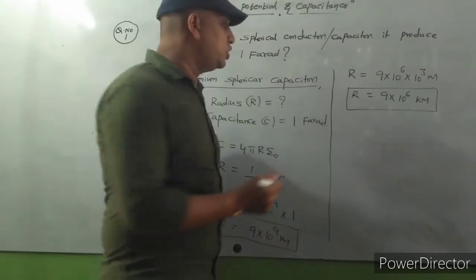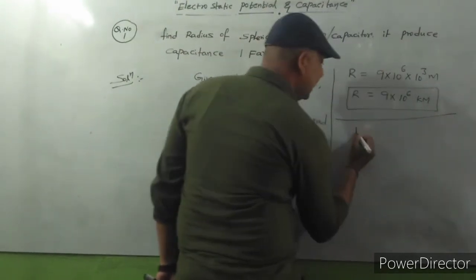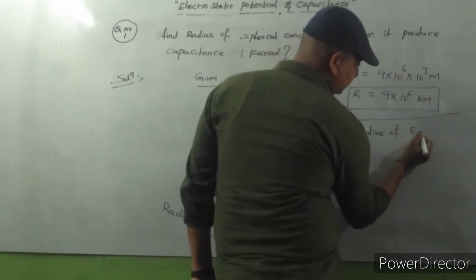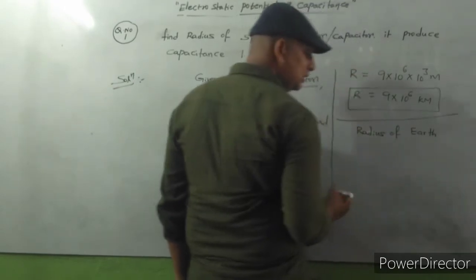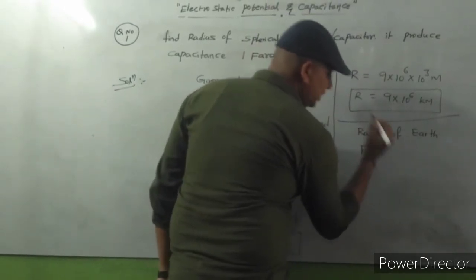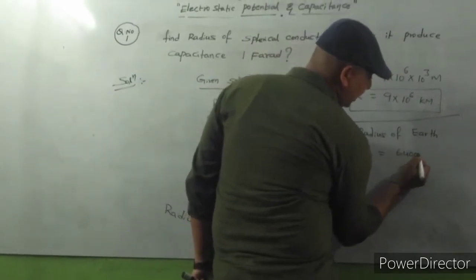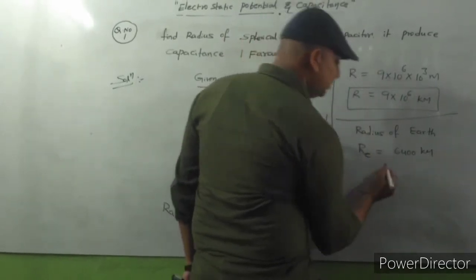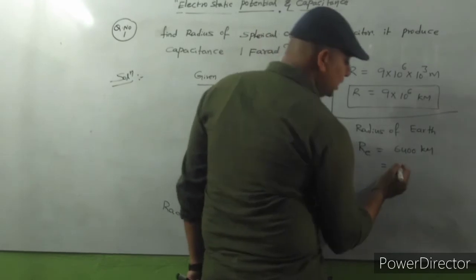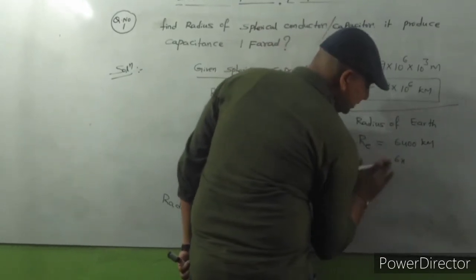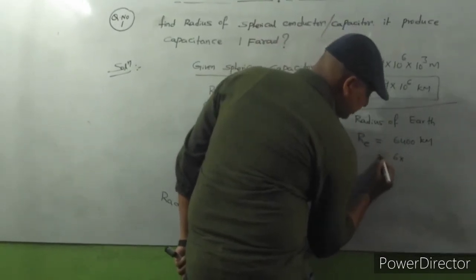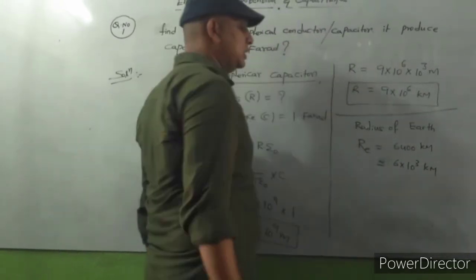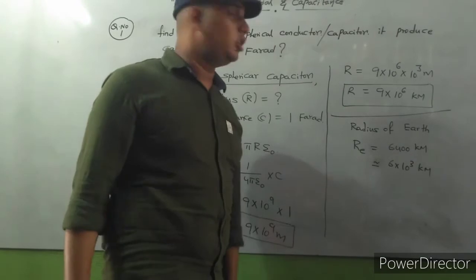So my dear, observe carefully. You know already the radius of earth. What is the radius of earth? The radius of earth is 6,400 kilometers. So approximately, I write the radius of earth as 6 into 10 cube kilometers.